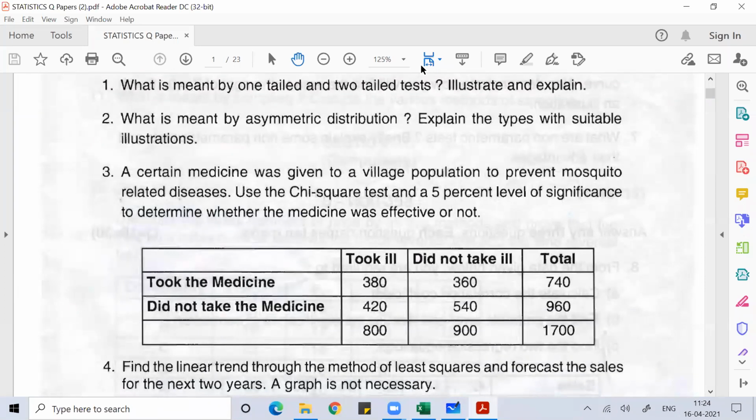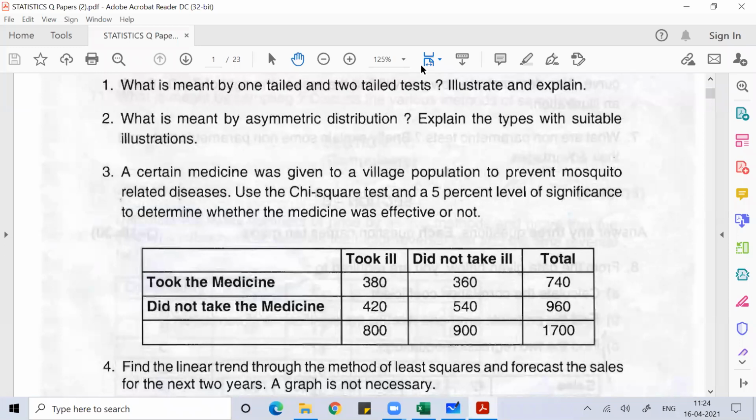You can see in this problem number 3 that it is given that a certain medicine was given to a village population to prevent the mosquito related disease. Okay, so you know how governments are getting concerned day by day with respect to the diseases spreading around us. So many diseases are right now attacking us, and we should be in a position to prevent ourselves as much as we can from these diseases.